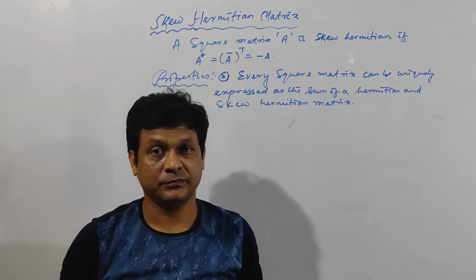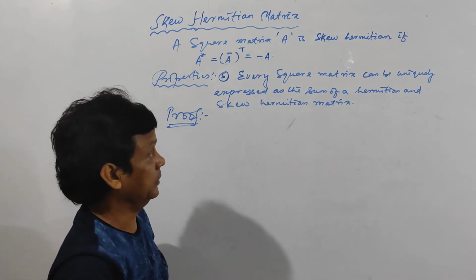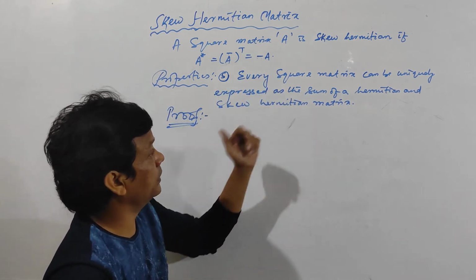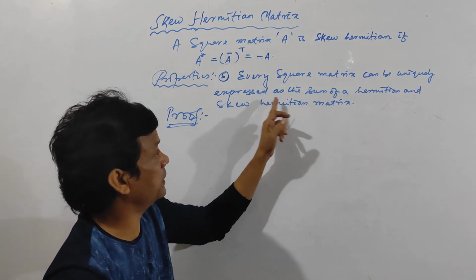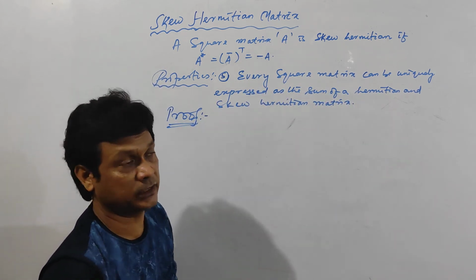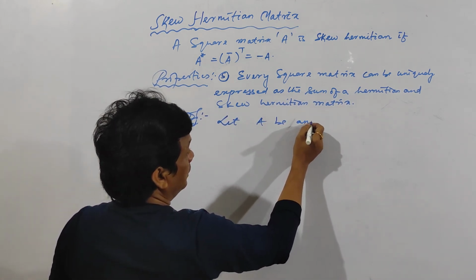Clear? Let us see. This property is very important. Already you have read in class 3. That means in BSc there is a question that every square matrix can be uniquely expressed as the sum of a Hermitian and skew Hermitian matrix. So let capital A be any square matrix.